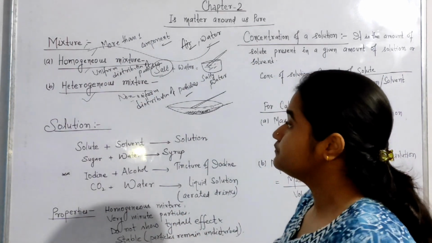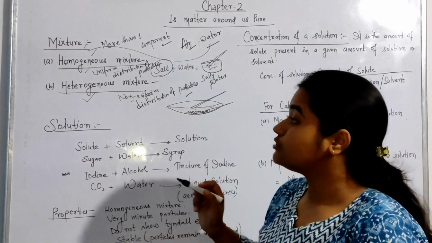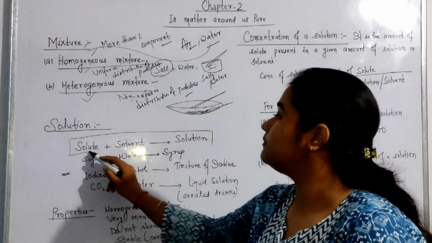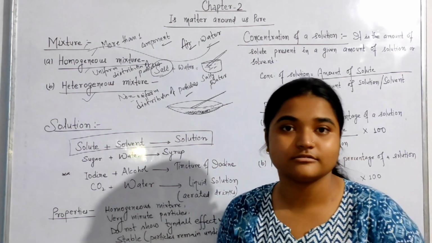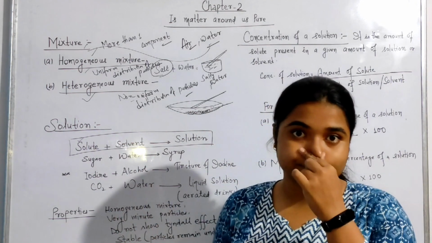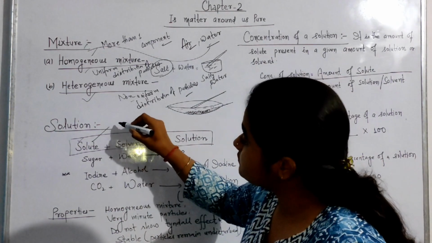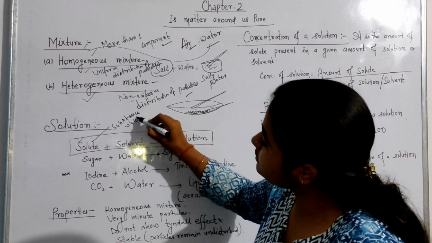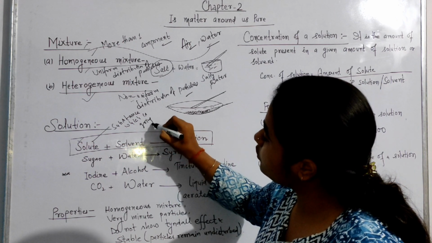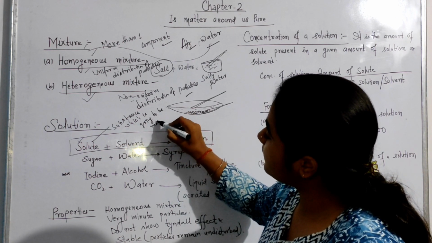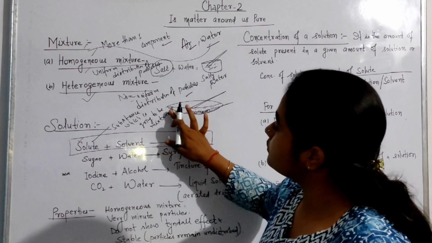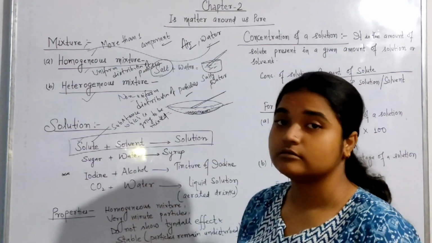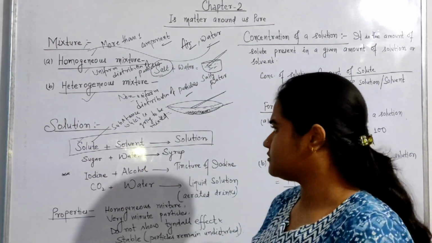Clear? Next, what is a solution? By this formula we can understand that solute plus solvent gives solution. What is a solute then? The substance which is going to be mixed in a given cup of water or something like that.